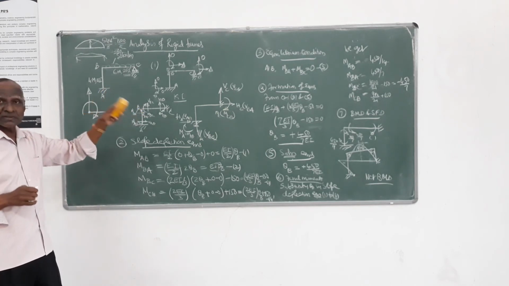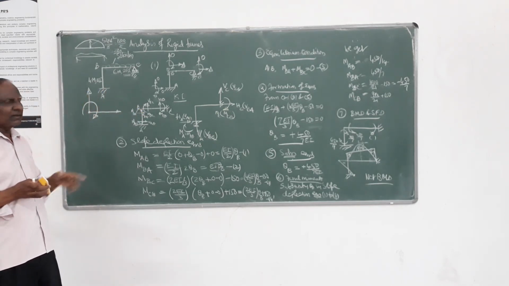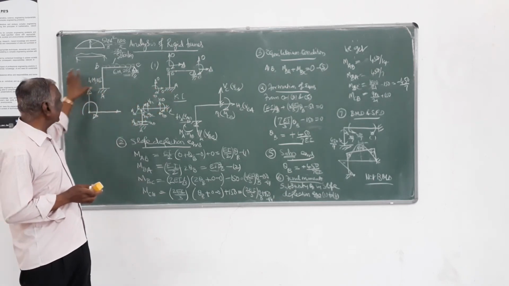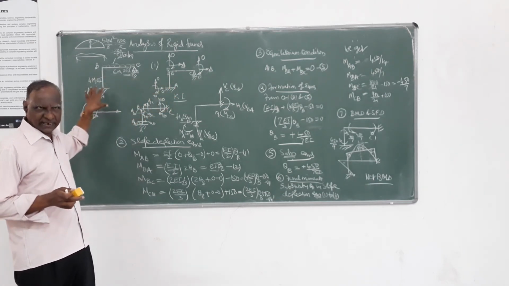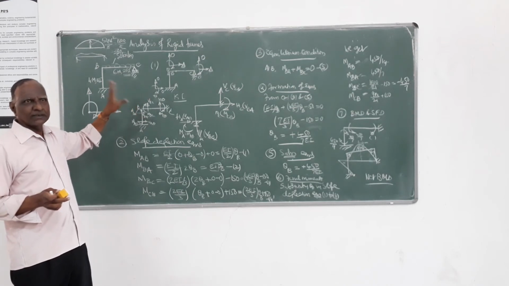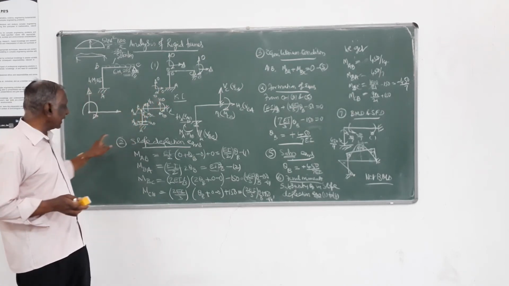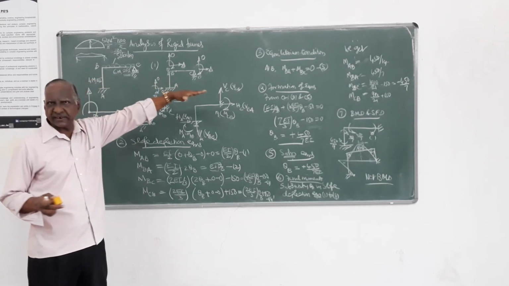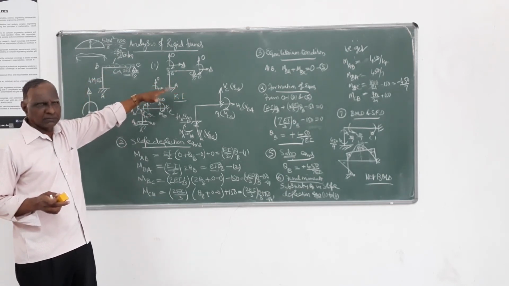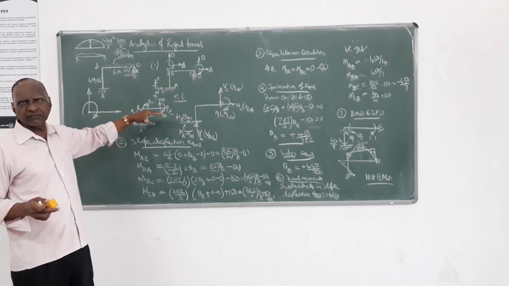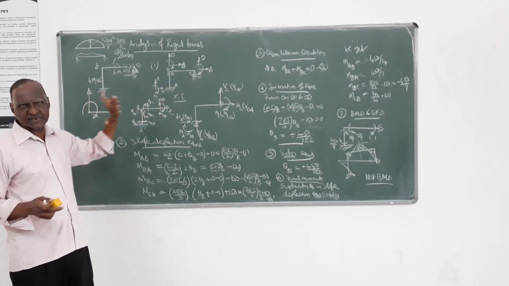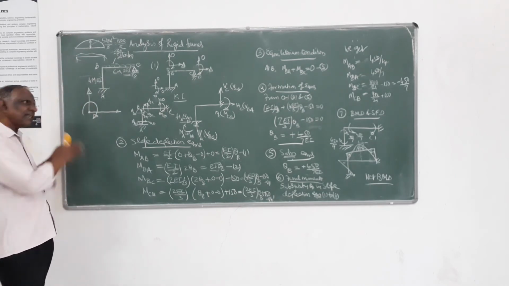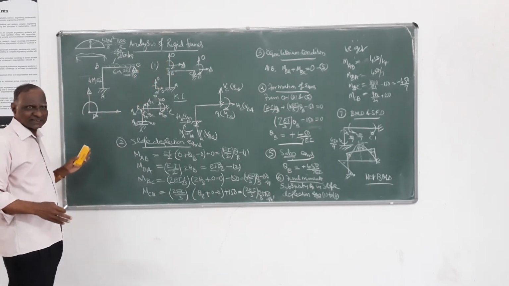So now it becomes a sway type of frame in this direction. But taking that sway where you don't have any load in that direction, you take it in the positive direction of the coordinate system. Here there is no load in this direction at all in the given problem, so you take it in the positive direction of the coordinate axis system. Suppose they give a load here on this member, then it has to move in that direction.